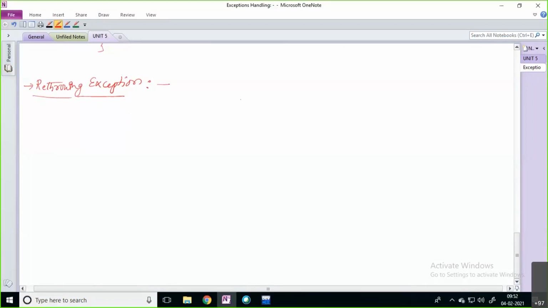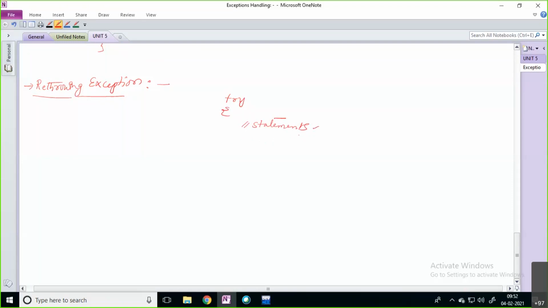For example, you have a try block here. Inside the try block, you are writing some statements, meaning some risky code. Those statements are going to raise some exceptions.